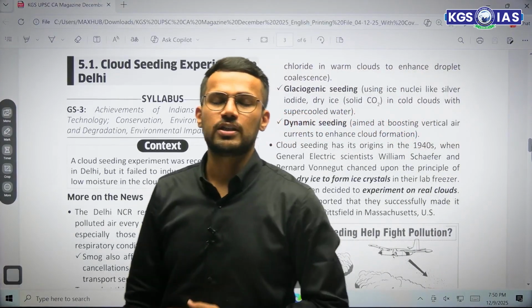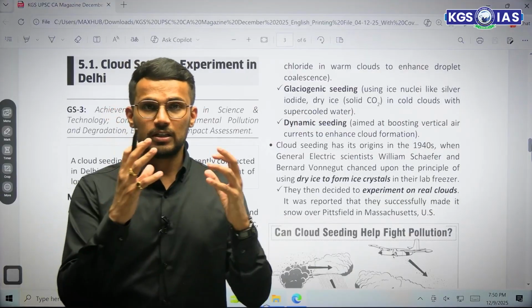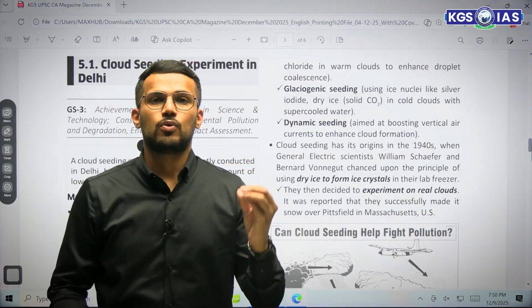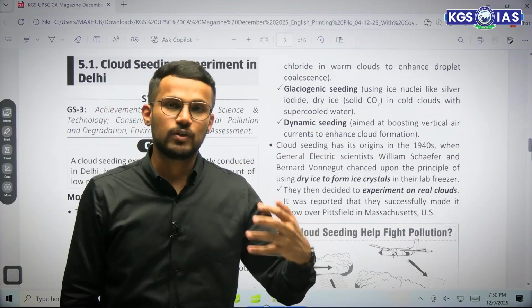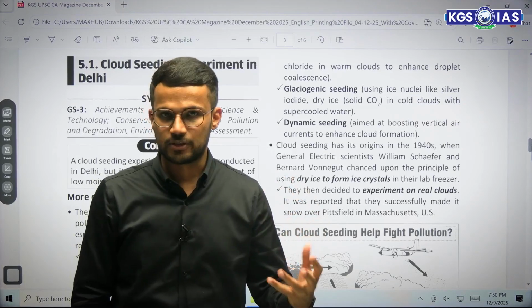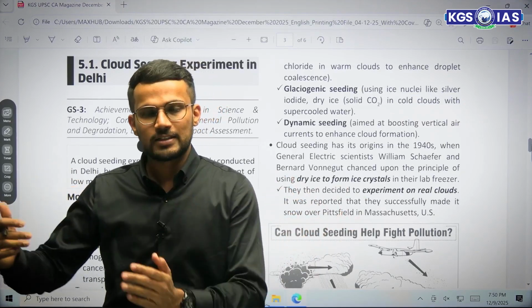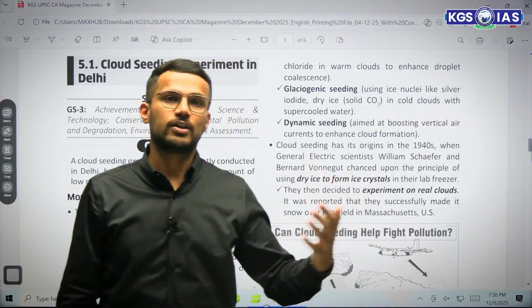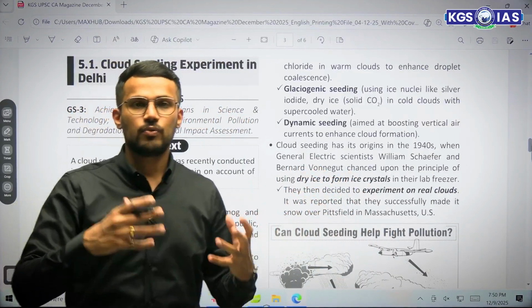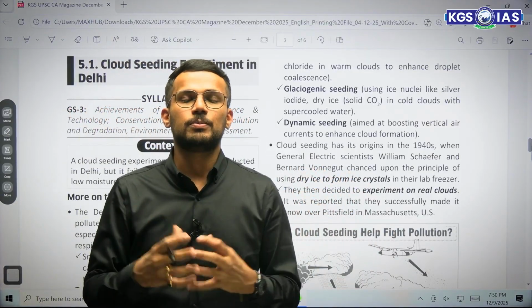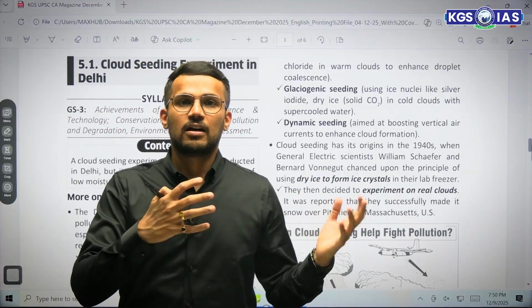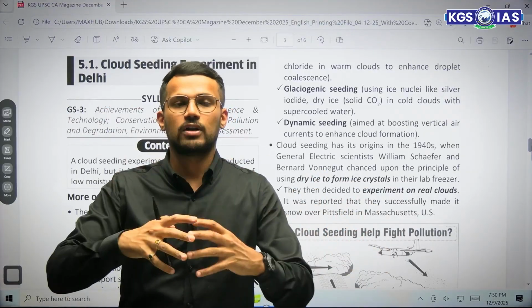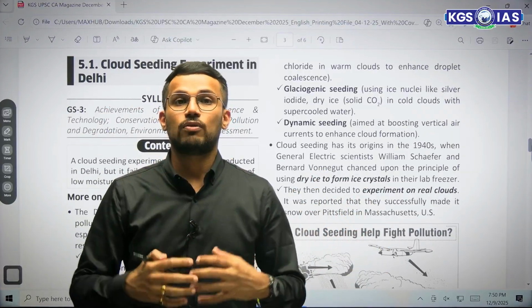In glaciogenic seeding, we target those clouds which have relatively colder temperature, below freezing temperature, and that's why we can say those are relatively colder clouds. Here we use particles which will act as nuclei for the coagulation of ice particles.